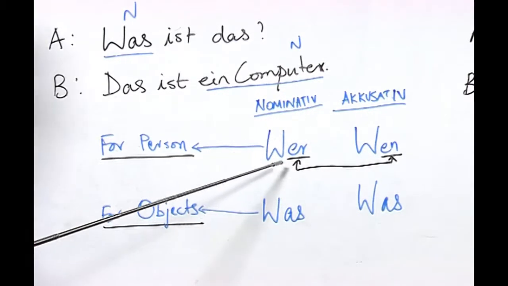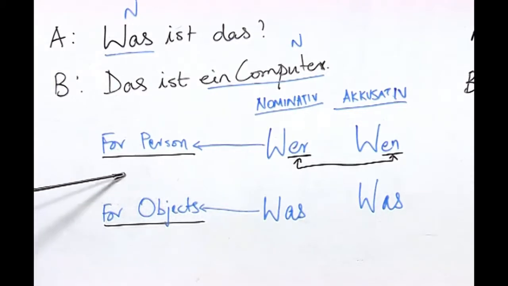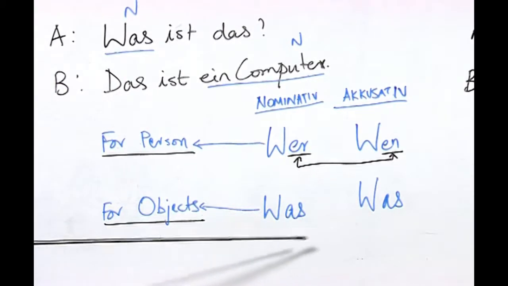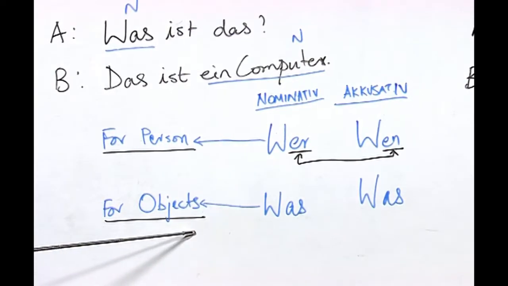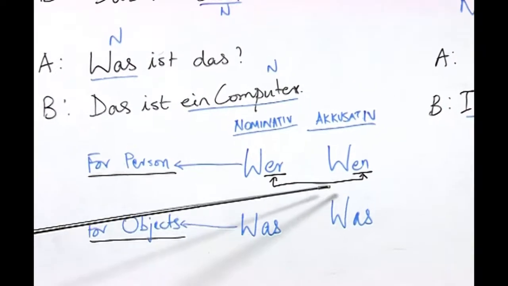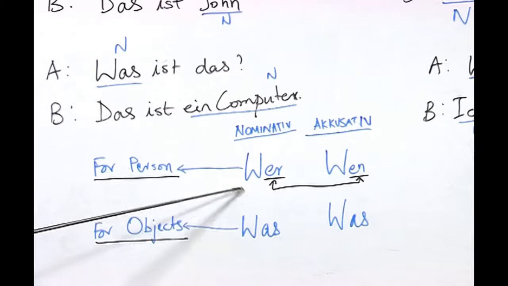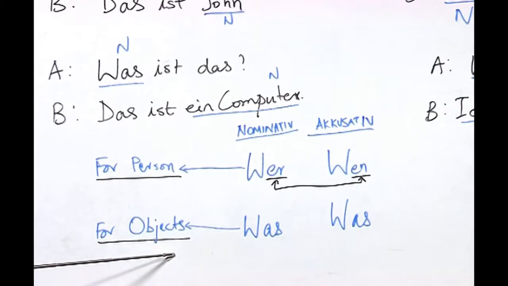And please remember, the wer and the wen always refer to persons, and was in nominative and accusative always refers to objects. So, whenever you are making a W question with these elements, please remember to use the appropriate W question for person or for objects. Now, let us look at some examples and try to understand how the Fragepronomen works in nominative and accusative.